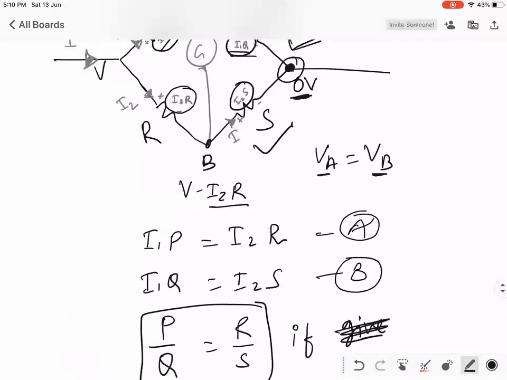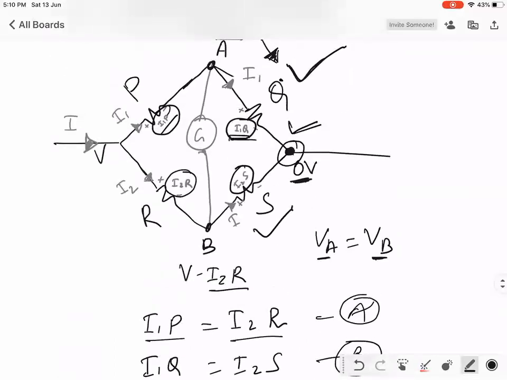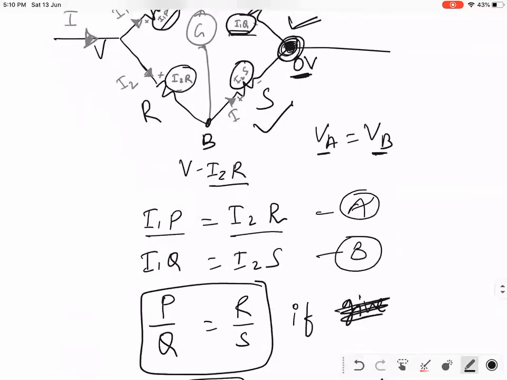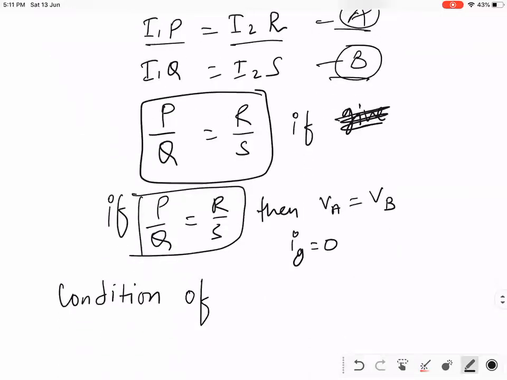See, we can say I1P is equal to I2R. In the same way, we can say I1Q is equal to I2S. Then only we'll get zero potential at this point, right? Now, if we divide equation A and B, I1 will get cancelled, I2 will get cancelled, and we'll get P by Q is equal to R by S.